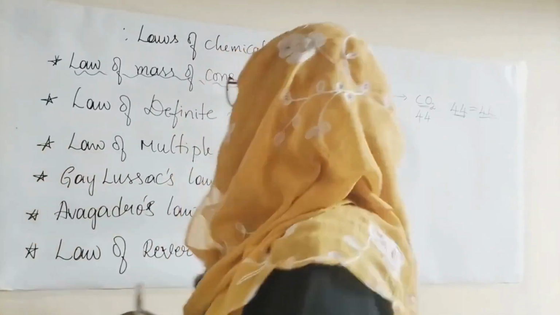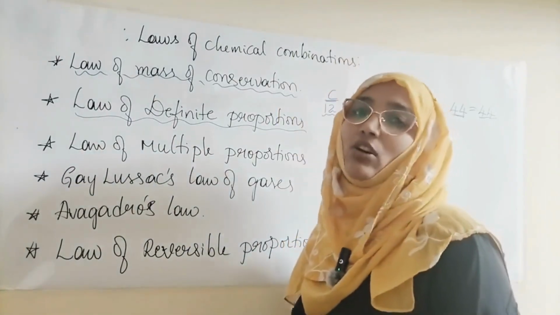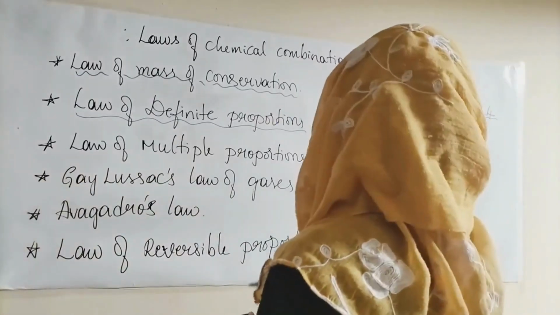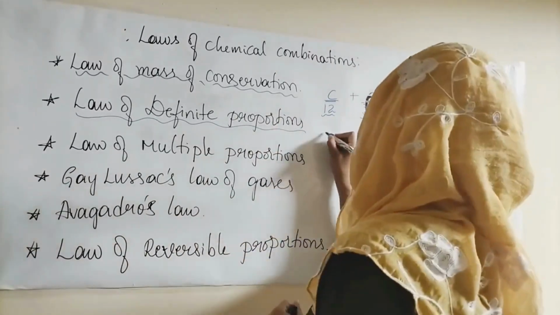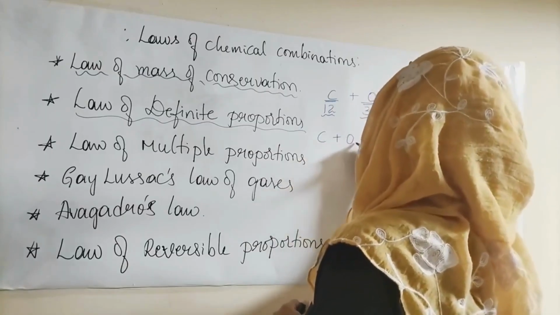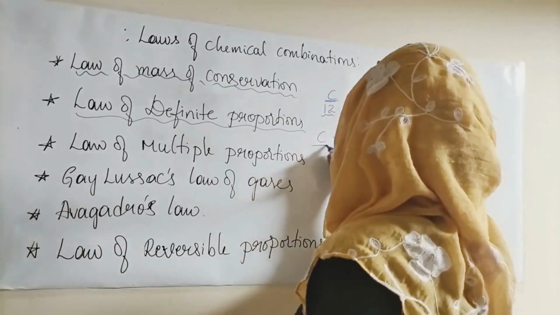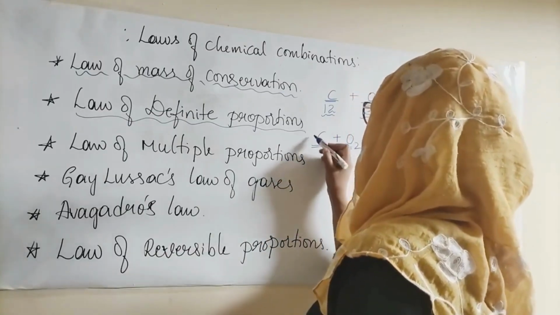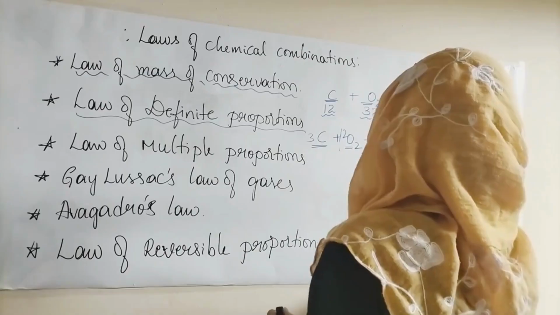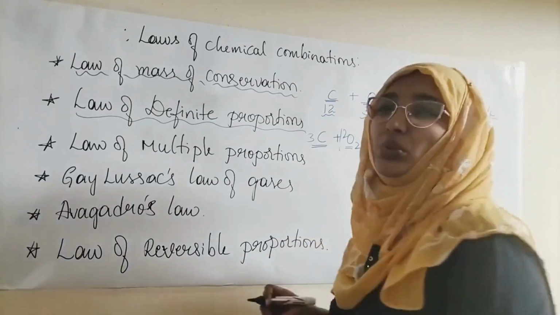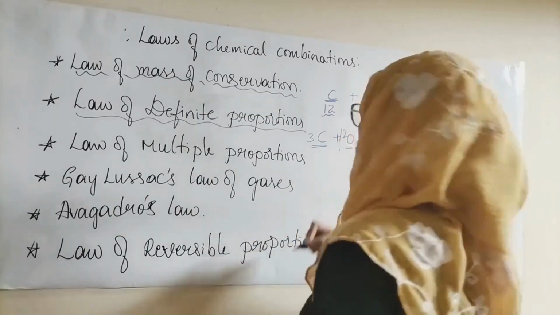All right. Now let's go for the second law, that is the law of definite proportions. Let me take the same example again so that you understand it better. Carbon reacts with oxygen to form CO2. If I change the number of moles of carbon or oxygen, say 3 carbon or 6 oxygen or 12 oxygen, and write it like C12O18, have you seen any compound which is C12O18?